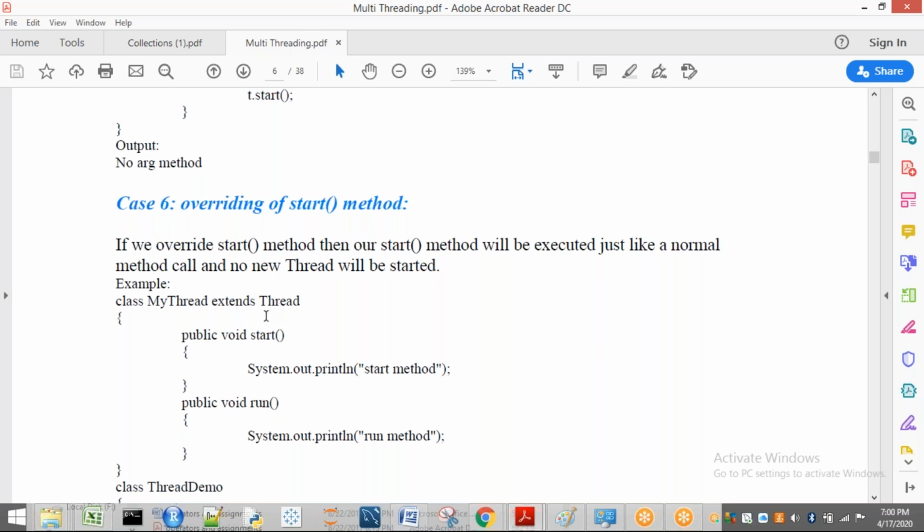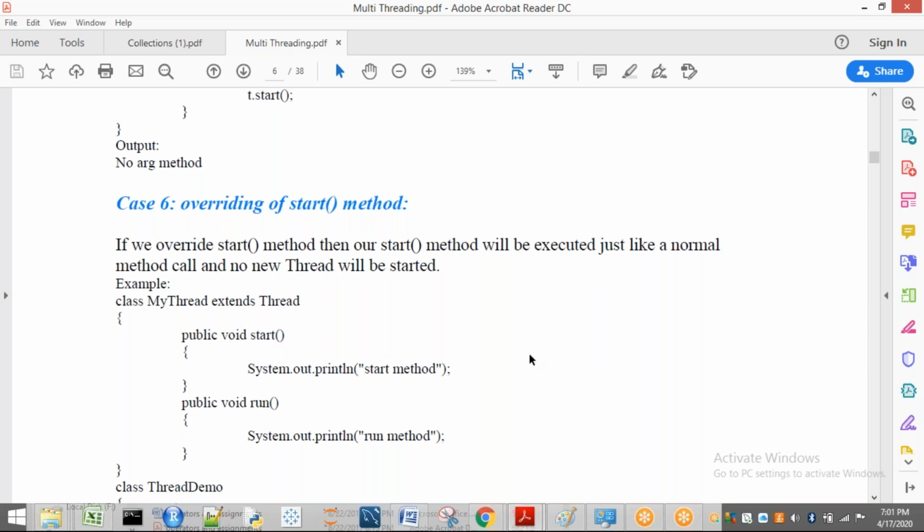See, in this case, what happens? Thread is giving the properties to my thread, for example. Initially, start in thread is present in my thread, and run method in thread is present in my thread. That means run method is having an empty body. So I have overridden. From now, if I ask run method of my thread, it will show this one. If I ask start method, it will not give me thread's now. Already it is overridden here. So it will give me start method only, this start method only. That means it will not give me thread class start method because it is overridden here.